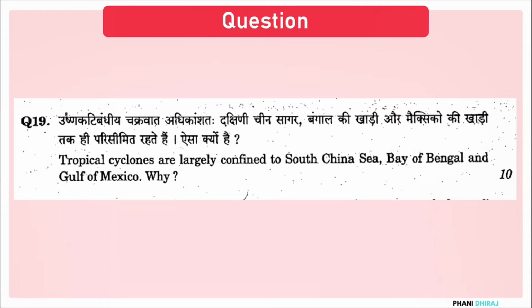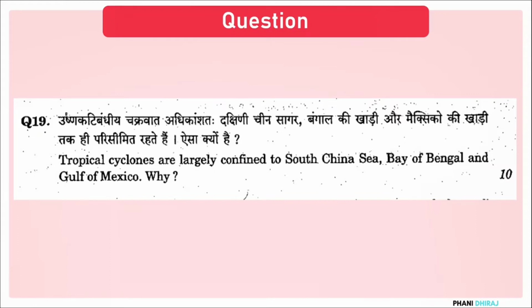So you have to visualize the regions in your mind of the Gulf of Mexico, the Bay of Bengal, and South China Sea. So what they are asking here is why tropical cyclones are largely confined to these regions only. So they are asking for the reasons for formation of tropical cyclones in these three specific regions.